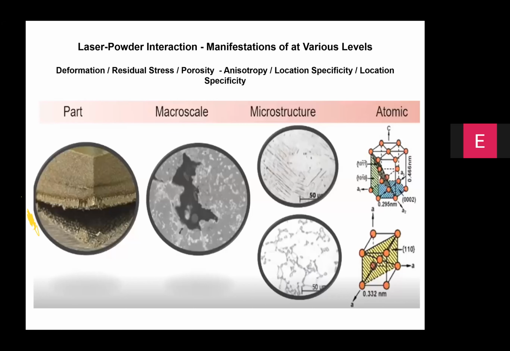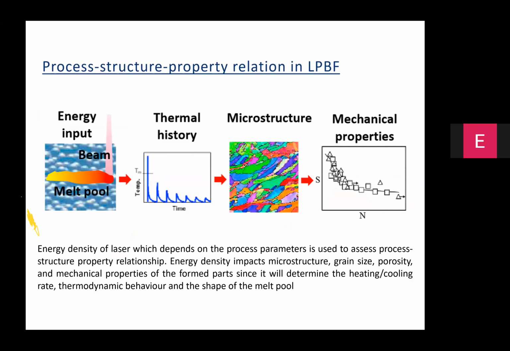So the state of the art research on powder bed fusion is happening in terms of delineating the process structure property correlation. And energy density impacts a microstructure, it impacts a grain size, it impacts a porosity, and hence the mechanical properties.